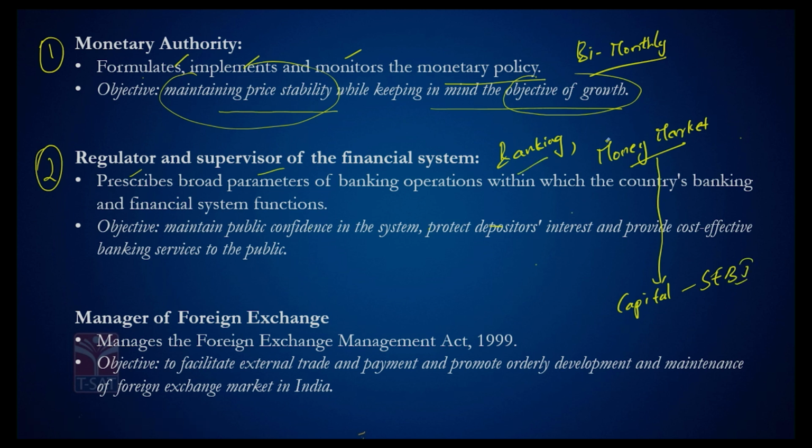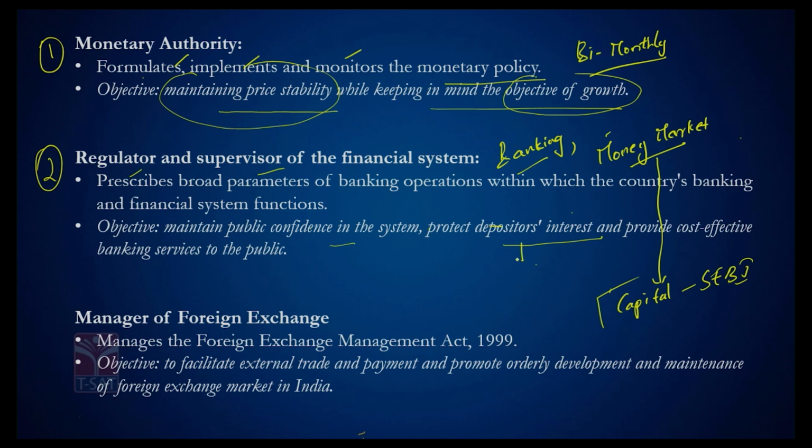So when it comes to money and capital market, it's the duration. If your lending or borrowing period is more than 365 days, we generally call it a capital market, else we call it a money market. So the second important function RBI performs is regulating and supervising the financial system.